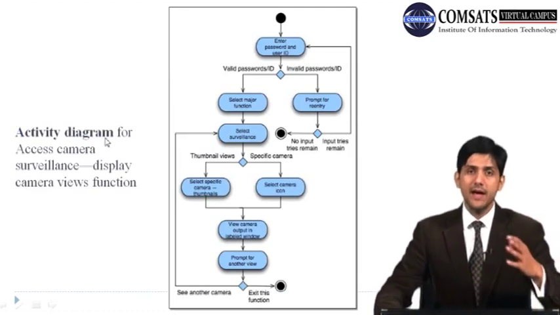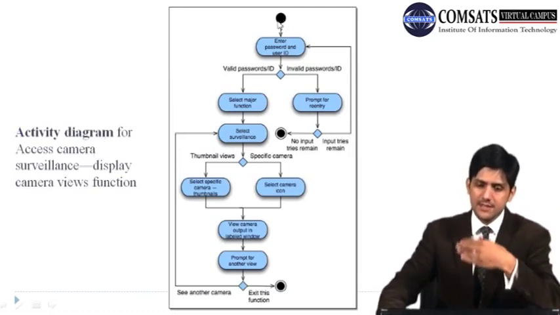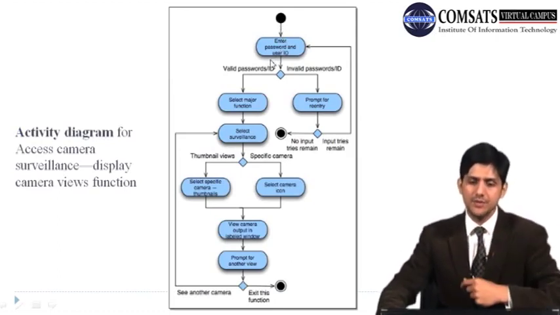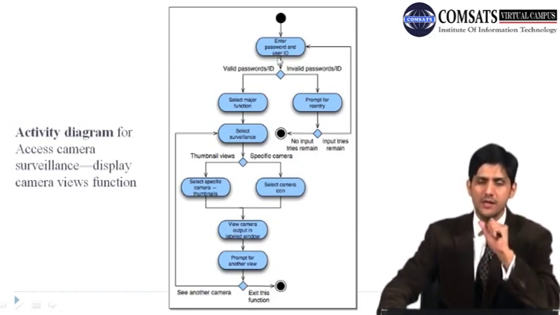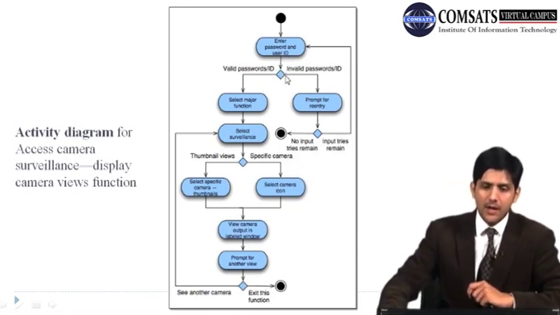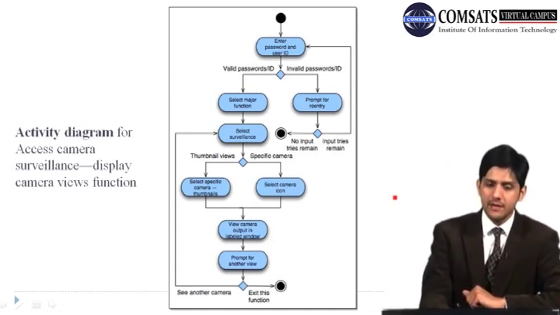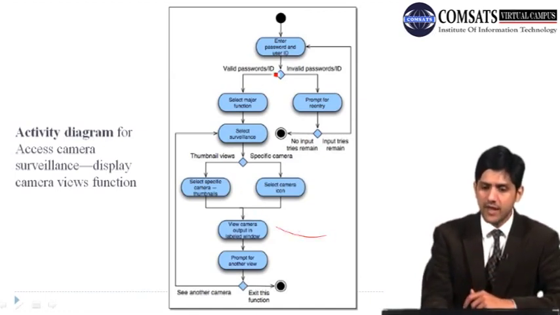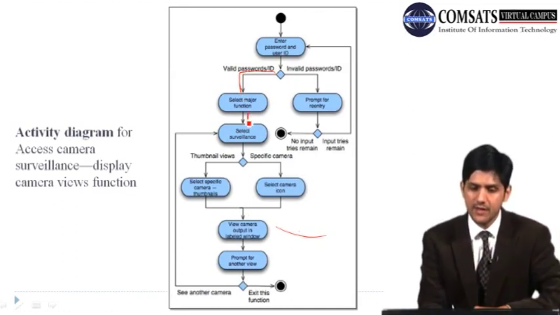So remember that use case where the user was trying to access the camera. Now this is an activity diagram trying to identify different alternatives in that particular use case. So what would the user do? The first activity the user would perform is to try to enter his or her password and user ID. Now there are two possibilities here. If the password is valid, then this is the normal flow of events in this use case. So if the password is valid, then he selects the major function. For example, he selects surveillance.